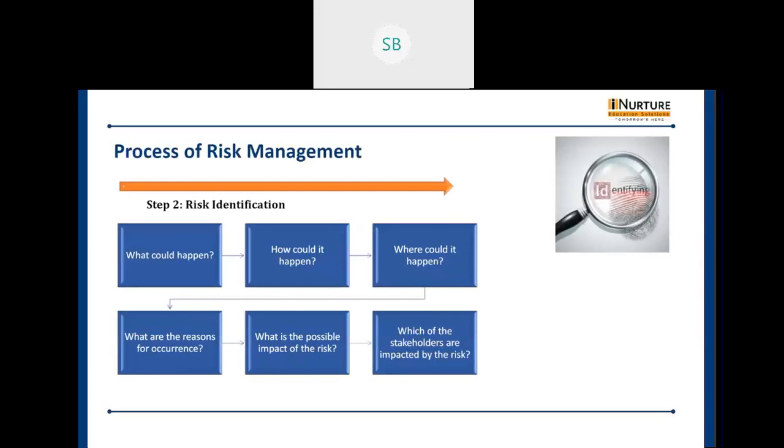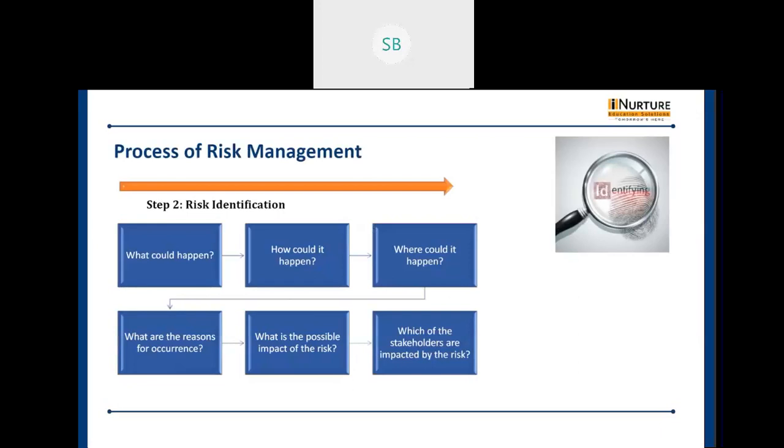This is the second stage in the risk management process, where it will identify the context for the risk management, and also it will try to identify the risks that would impact the achievement of whatever goals you have set for the organization. If you don't identify them, that may impact it. Basically it involves determining the sources of risk, then the areas, the possible causes and the events of occurrence.